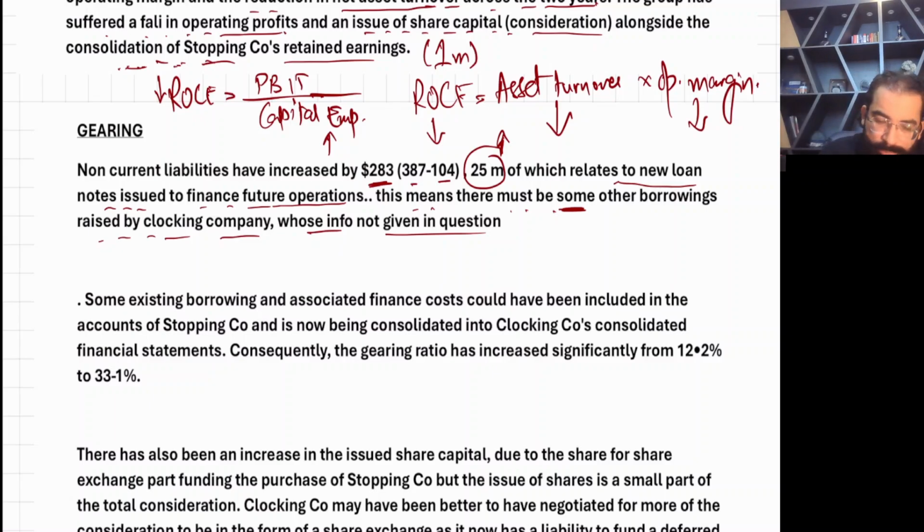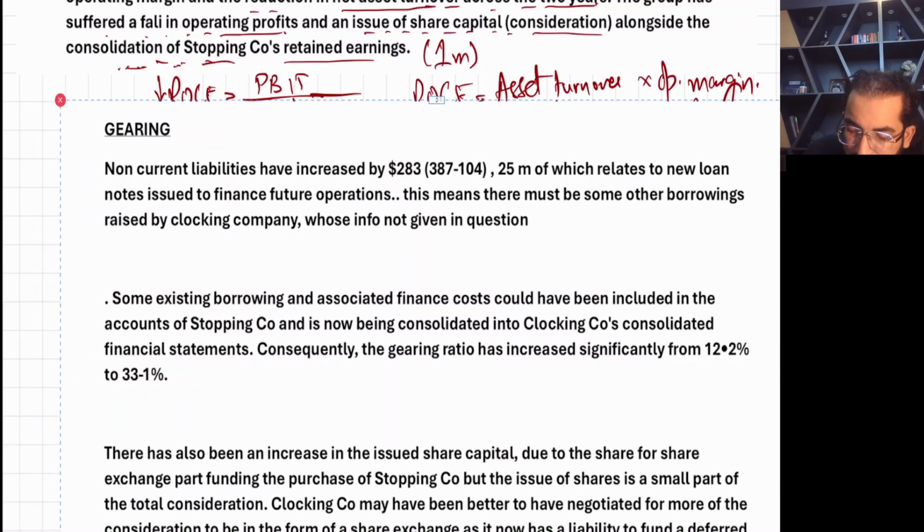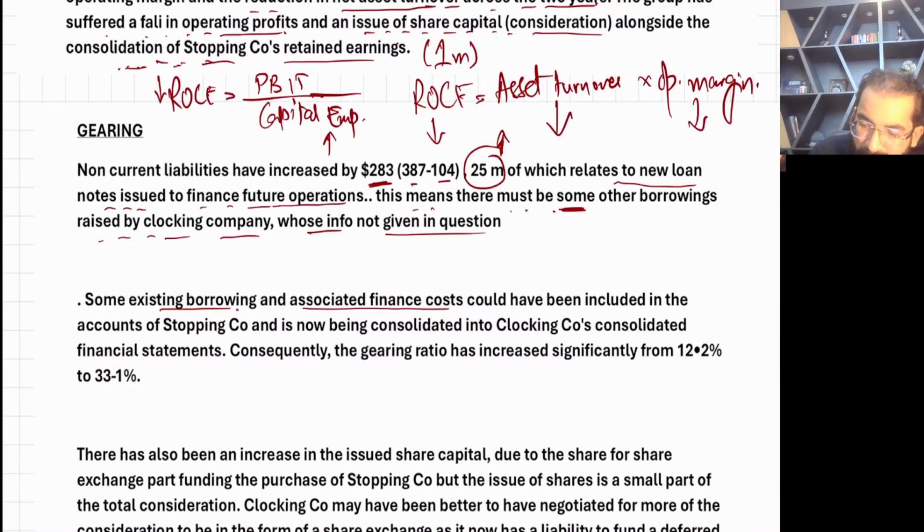Some existing borrowing and associated finance cost could have been included in the accounts of the subsidiary company. Yes, there is a possibility that the subsidiary itself brought some loans. We add together parent and subsidiary.